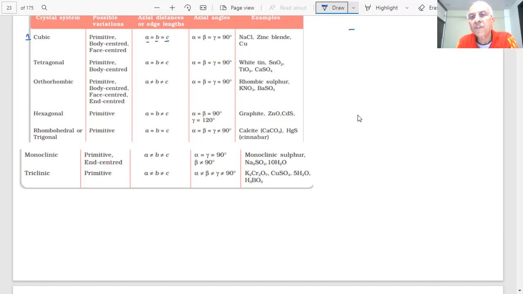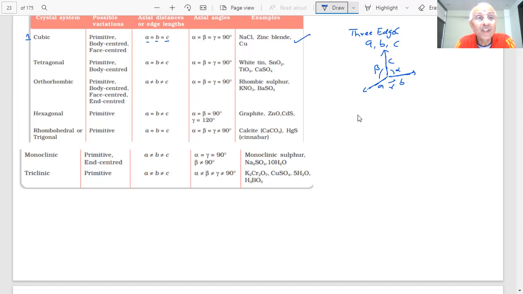I told you 3 edges. There are 3 edges which we told you, students. A, B, and C. We have already drawn it for you, students. A, B, and C. Angles: opposite to A, this angle is alpha, opposite to B is beta, opposite to C is gamma. These are the 3 angles. They are 90 degrees. And the examples, NaCl and zinc blende, copper. They exist in cubic crystal form.